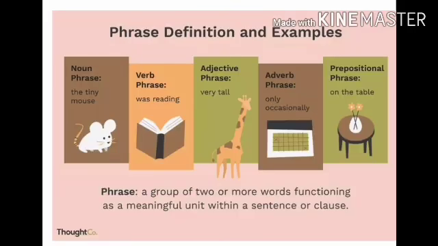So this is the last image, my dear student. There is nothing to write here. Just see that phrases again have types, like noun phrase, verb phrase, adjective phrase, adverb phrase, prepositional phrase. You may be thinking, what are these all? As we read types of sentences, and types of pronouns and nouns, every part of speech in grammar has its types and its definition.